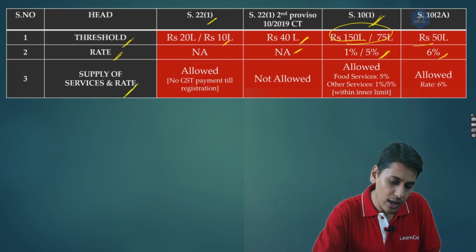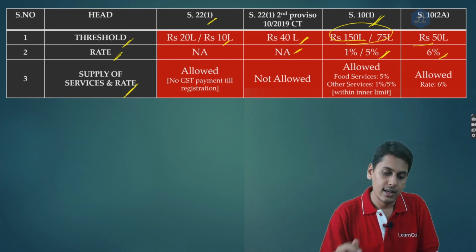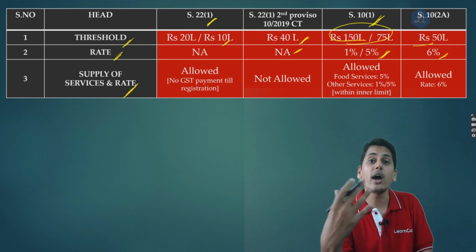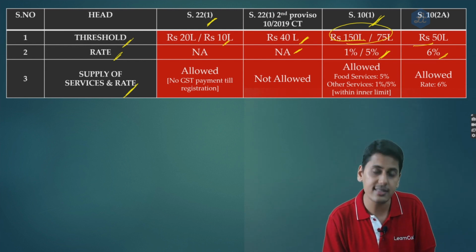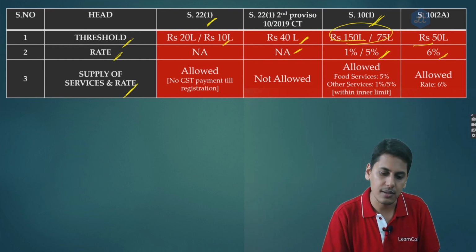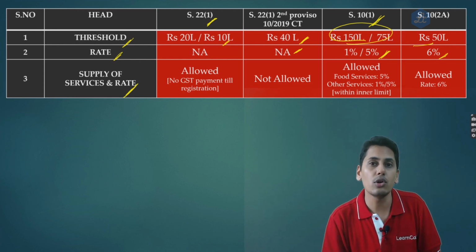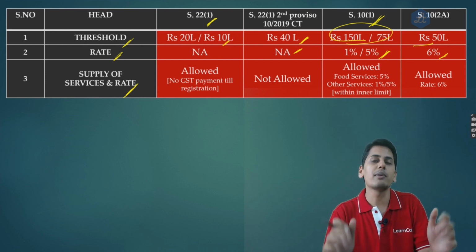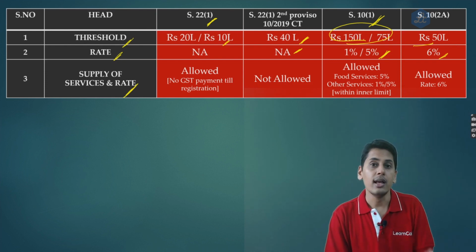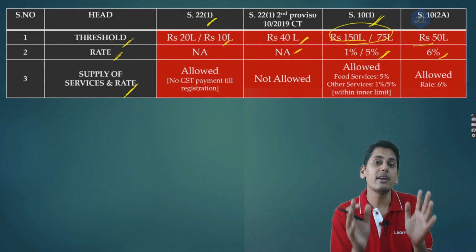Now friends, supply of services and rate of tax. Can a person who is enjoying the threshold of section 22 subsection 1 supply services? The answer is yes, he can supply the services. A person who wants to enjoy the threshold of 40 lakh rupees, can he supply the services? The answer is no, he cannot supply any services, with the only exception being that he can have interest income.